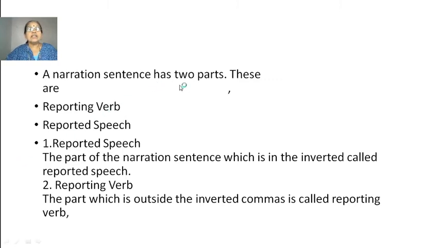A narration sentence has two parts. These are reporting verb and reported speech. Reported speech: the part of the narration sentence which is in the inverted commas is called reported speech. Reporting verb: the part which is outside the inverted commas is called reporting verb. Somebody is talking, so whatever they have talked is kept in inverted commas. Okay.